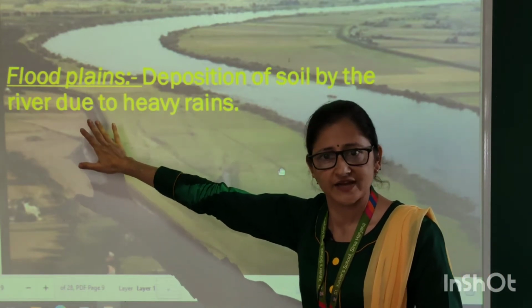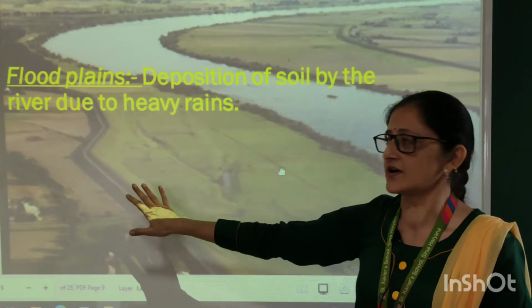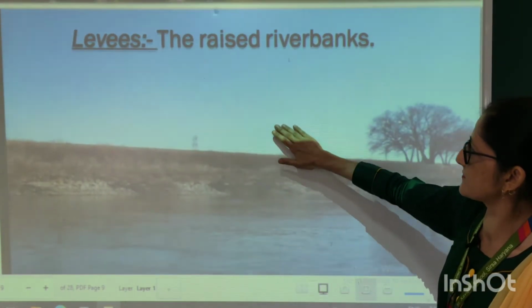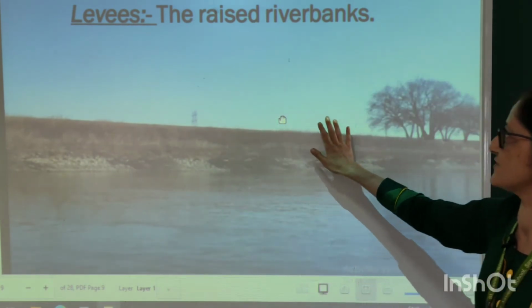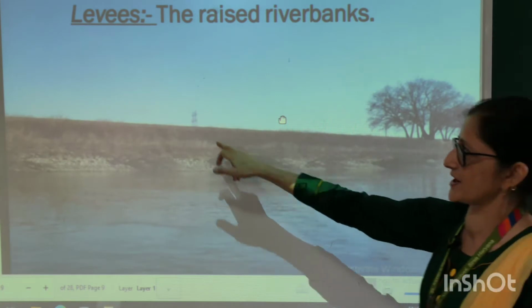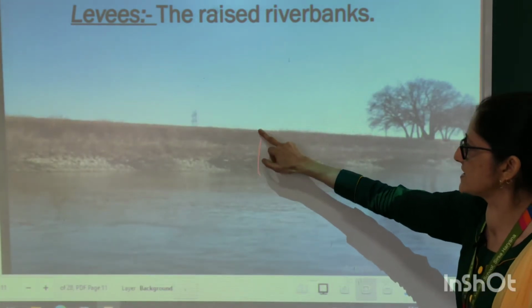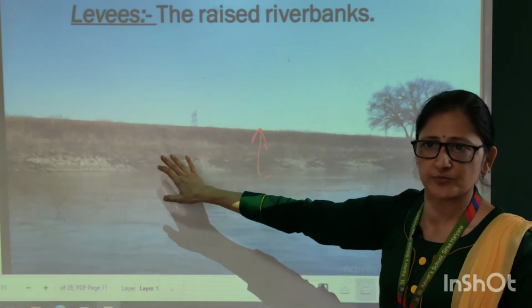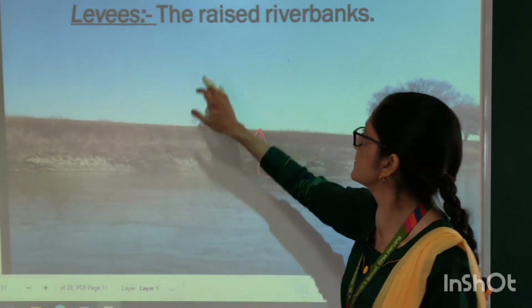After many years, this part is raised and gives way to floodplains. Next feature formed is the levees. Levees are the raised river banks. Because of the deposition, after many years, these features are formed.